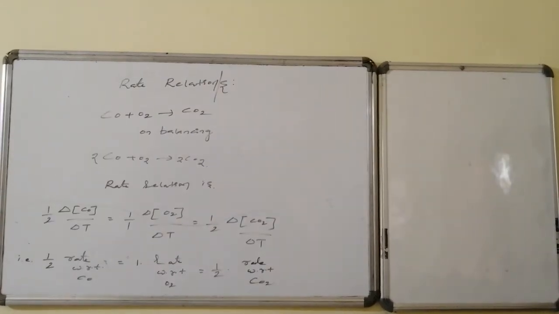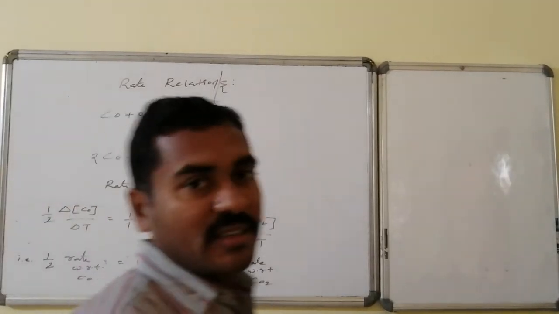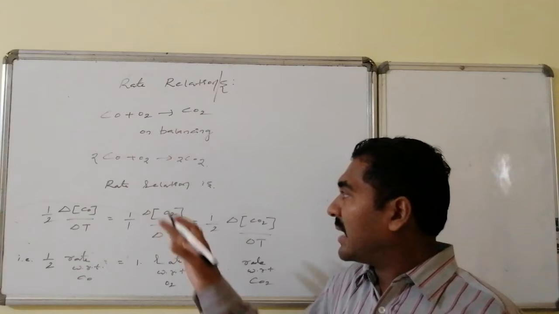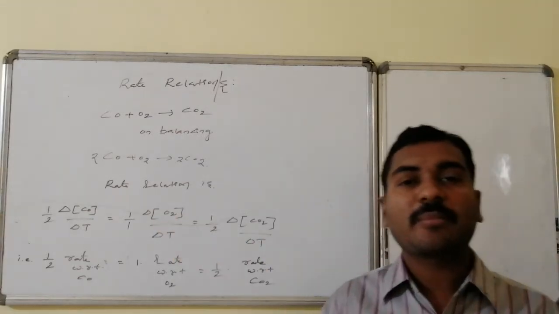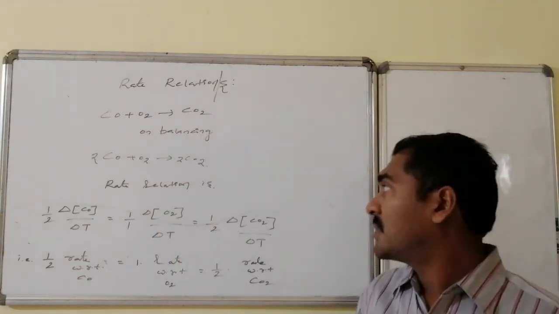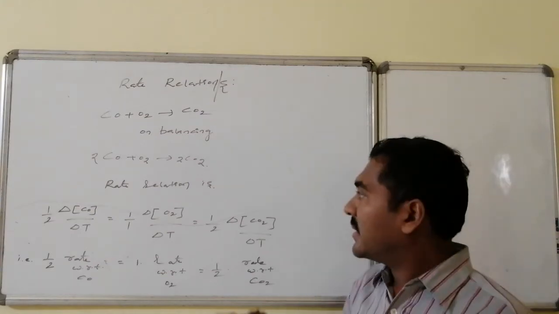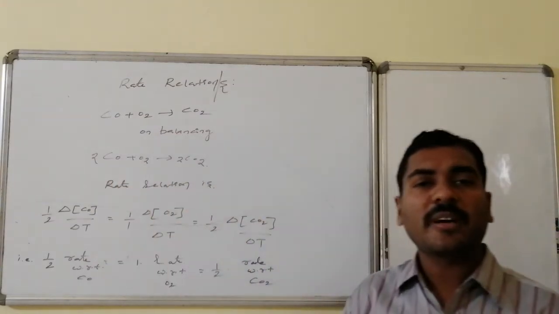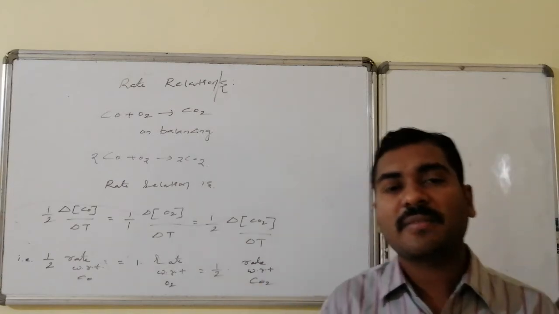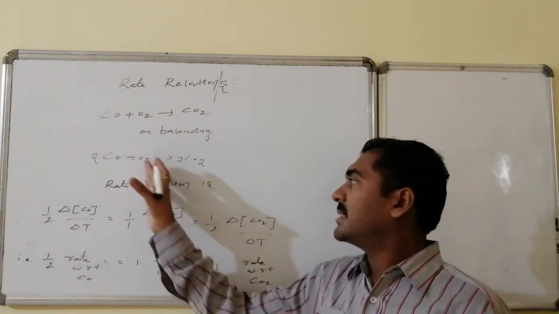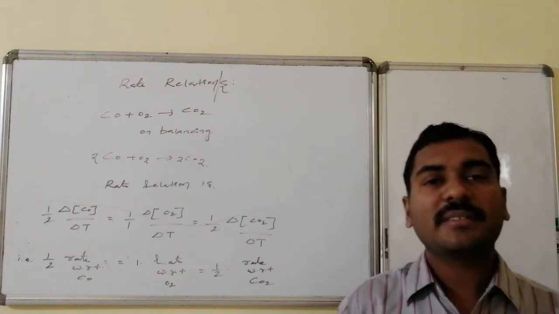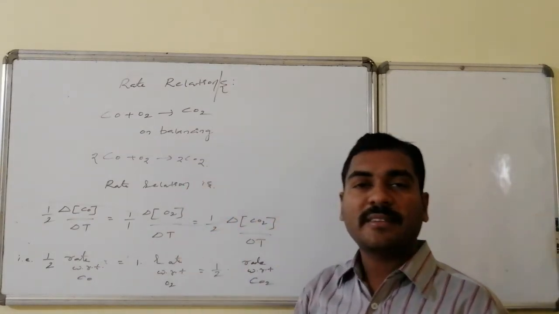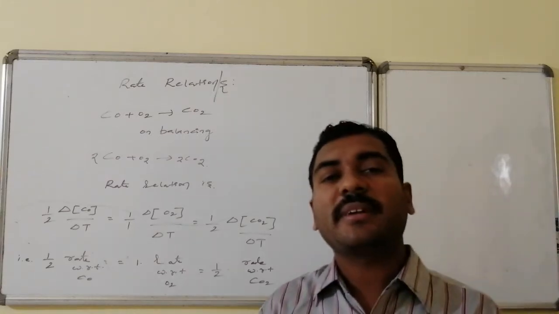Suppose there is a chemical transformation, that is carbon monoxide and oxygen combining to form carbon dioxide. On balancing, 2 molecules of carbon monoxide plus 1 oxygen gives 2 molecules of carbon dioxide. We know how to calculate the rate with respect to carbon monoxide, the change in concentration of carbon monoxide by time. Change in concentration of oxygen by time is the rate with respect to oxygen.